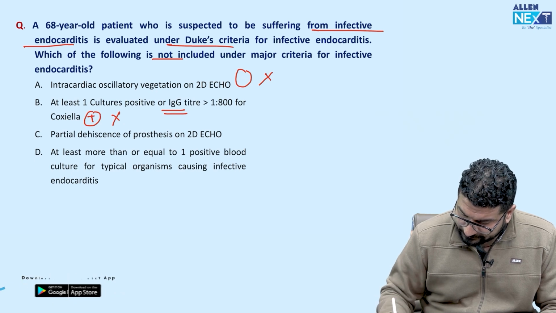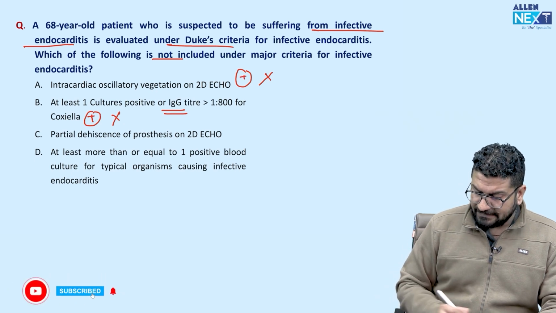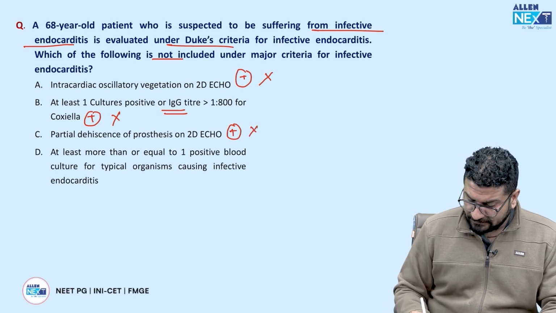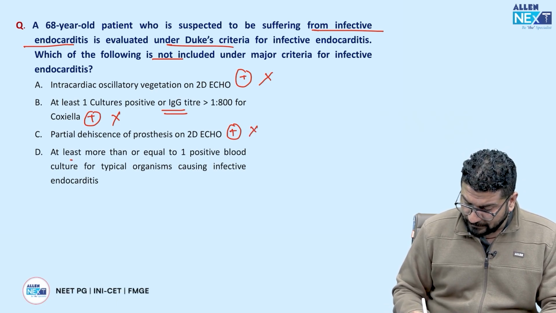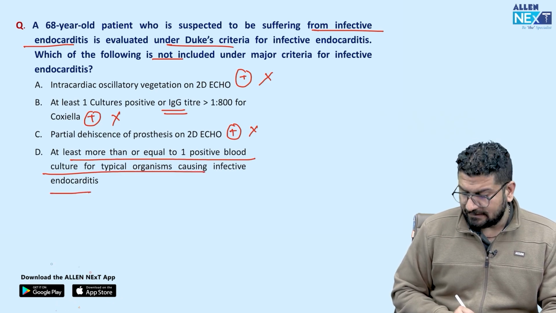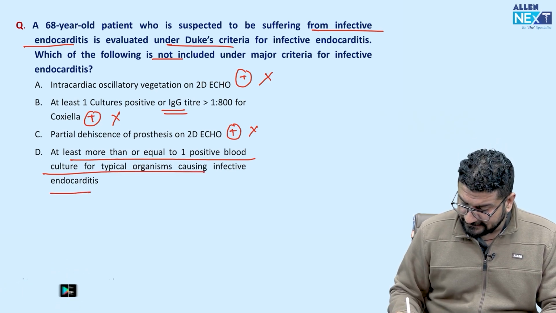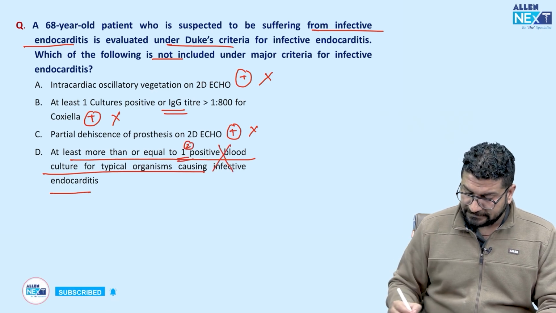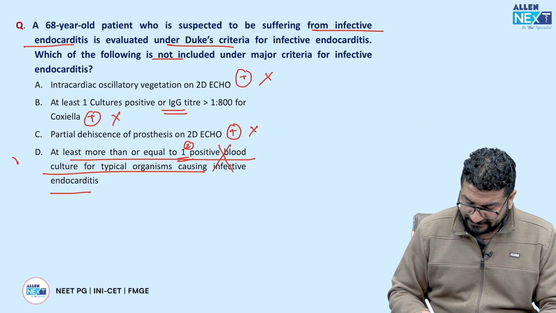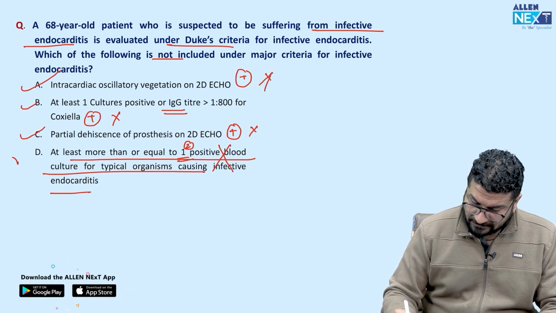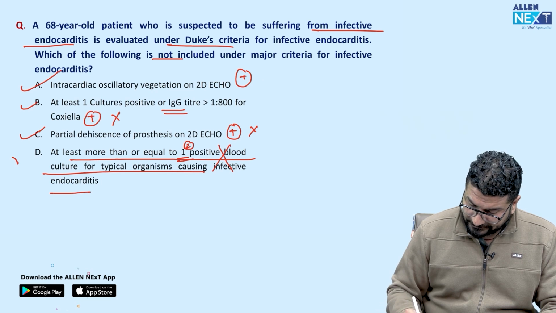So this is true. Partial dehiscence on 2D echo, ये भी echo finding होती है, ये भी true है. At least more than or equal to one positive culture for typical organism causing infective endocarditis, ये true है कि नहीं? At least 2 होने चाहिए, not 1. So it is a false statement. Clear? This is a false statement. ये तीनों आंसर करेक्ट है. समझ आए? So this is true, this is true, this is true.